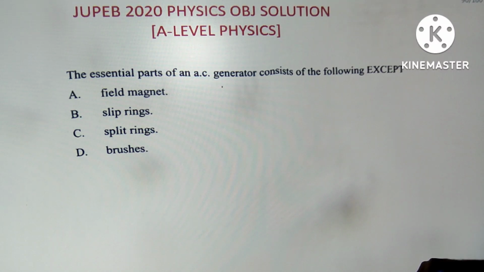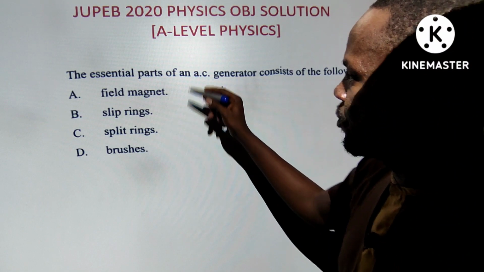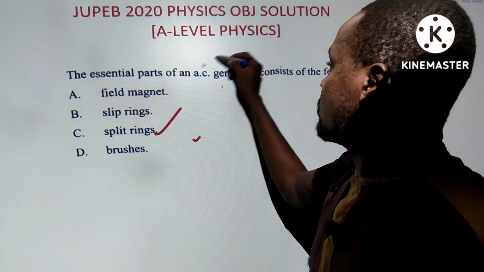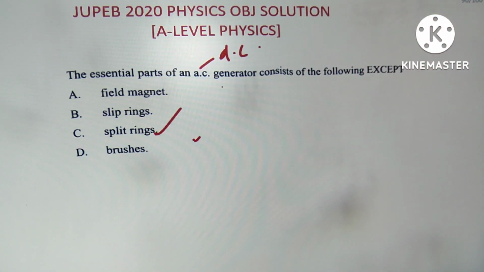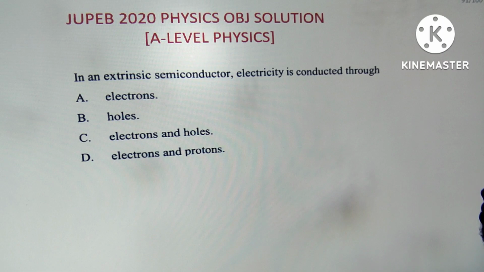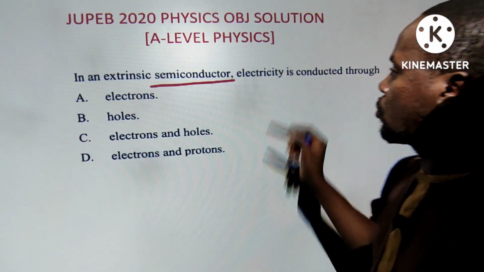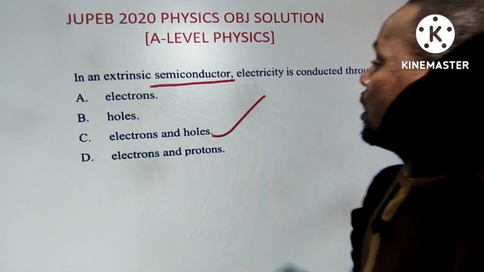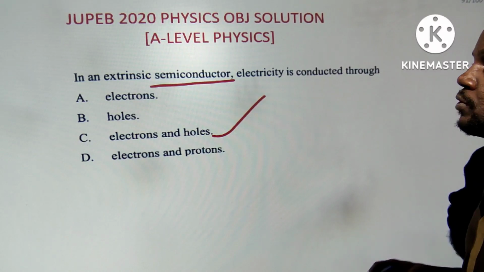The essential part of an AC generator is this, except now. Everything here for generator, or split ring, is for DC generator, direct current dynamo. Next one. Commutator sometimes is also called split ring. Extrinsic semiconductor. Electricity in a conductor, either extrinsic or intrinsic. In a semiconductor it is electrons and holes. I talked about that the other time. Next question, please. I'm trying to save the time.